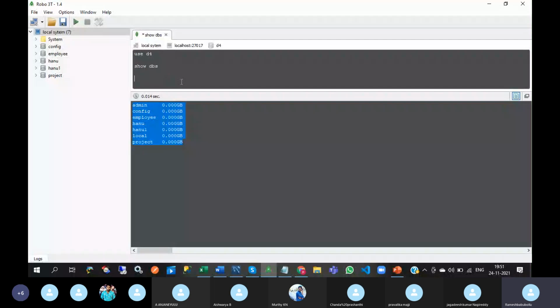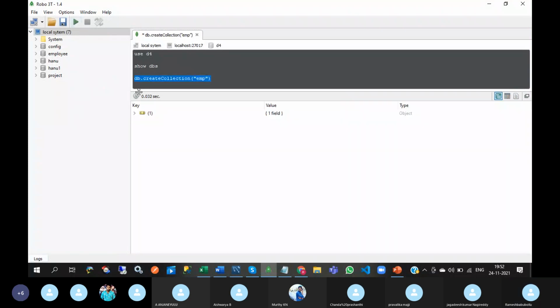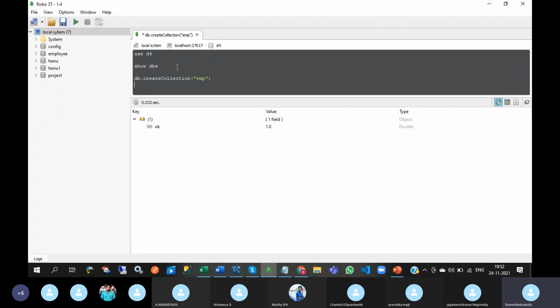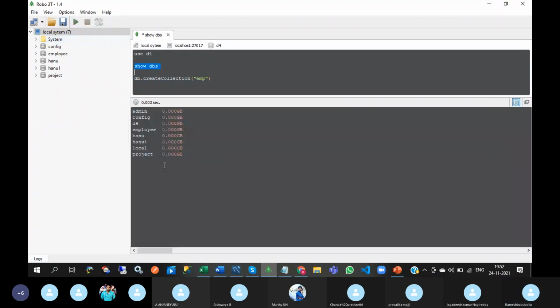And how to create a collection in D4? Collection means table. db dot create, see, this IntelliSense will come. So createCollection and emp. Now if you execute this, see, this D4 will be there.